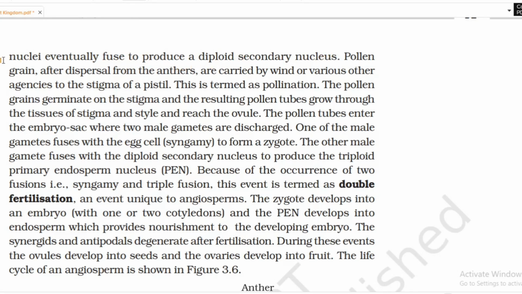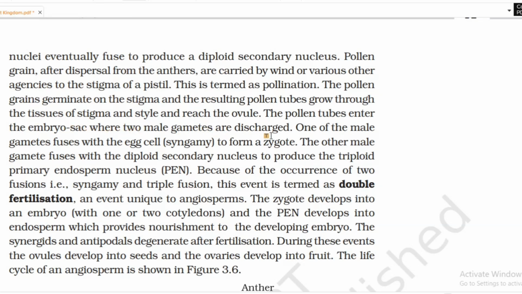The pollen grains after dispersal from anthers are carried by wind and various other agencies to the stigma of a pistil. This is termed pollination. The pollen grains germinate on the stigma and the resulting pollen tubes grow through the tissues of the stigma and style, reaching the ovule. The pollen tube enters the embryo sac, where 2 male gametes are discharged.